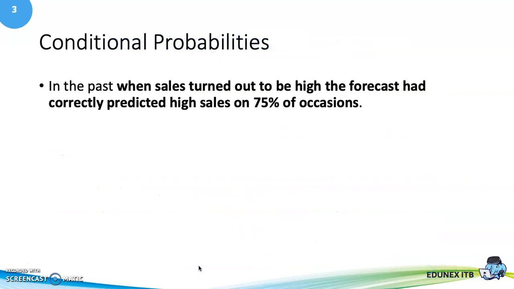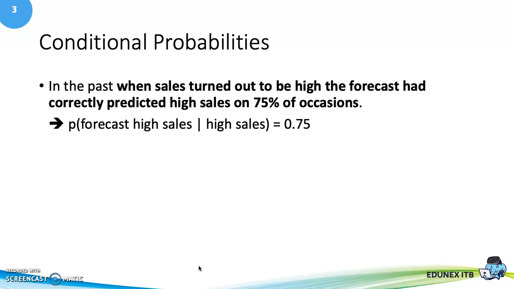By using the concept from Bayes' theorem, the conditional probabilities here can be represented using Bayes. In the past, when the sales turned out to be high, the forecast had correctly predicted high sales on 75% of occasions. It can be represented by the probability of forecast high sales given high sales is equal to 0.75. The given condition is that sales turn out to be high.